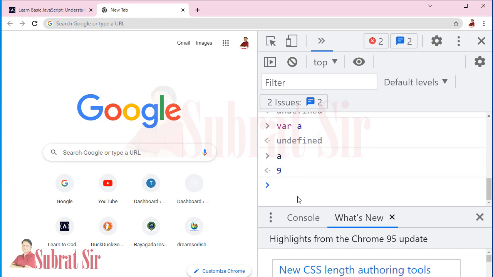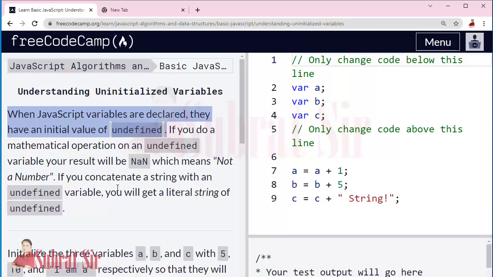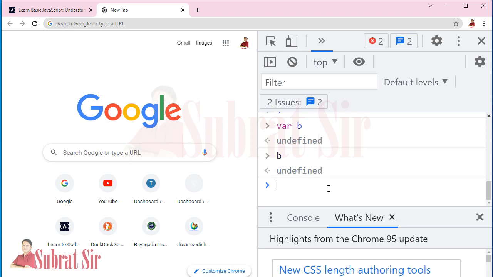Suppose I will add var b and I print b, then it is showing me undefined. If you do a mathematical operation on an undefined variable, your result will be NaN, which means not a number. So let us print b plus 5. Okay, so the output is NaN, not a number.